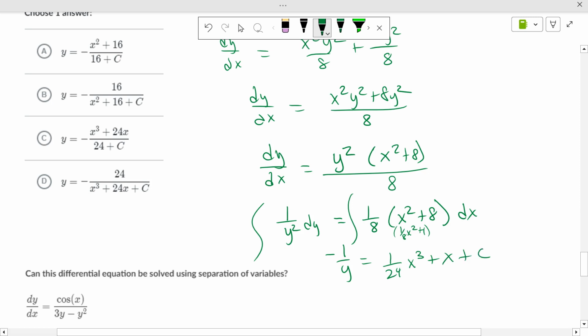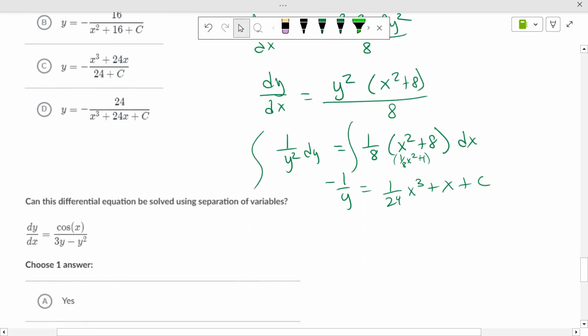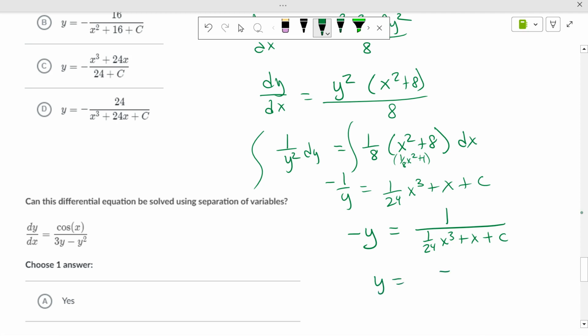Okay. Now what? Take the reciprocal of both sides. So negative y equals 1 over 24 x cubed plus x plus c. Multiply by a negative, y equals -1.